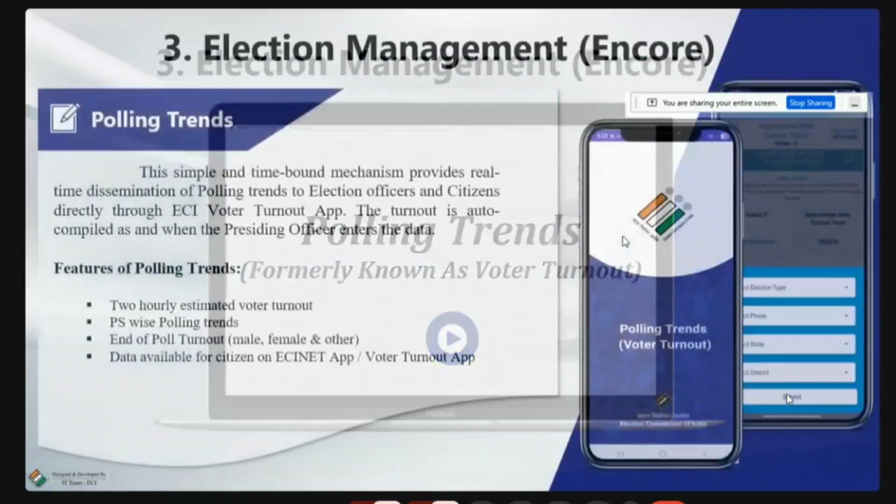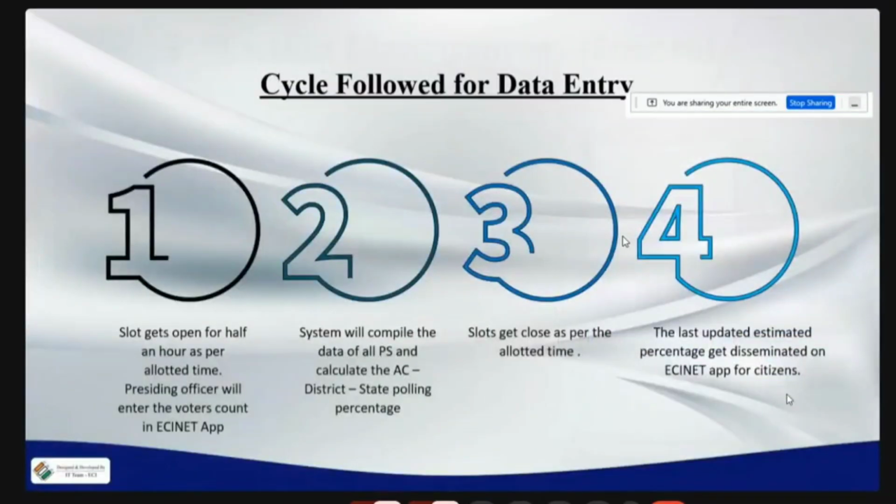Then polling trends, I think we can go later, but still I will explain to you that it is through the Ecinet app. This time we are doing the voter turnout entry through the Ecinet app, which is provided to the presiding officers. So presiding officers will have a mobile application with a set of questions. As you may remember the poll manager app developed by NIC, which we used for these activities during the previous elections, this is exactly similar, though not that many questions. Earlier there were about 20 plus questions, but it has been reduced to very few questions by ECI. So that will be there.